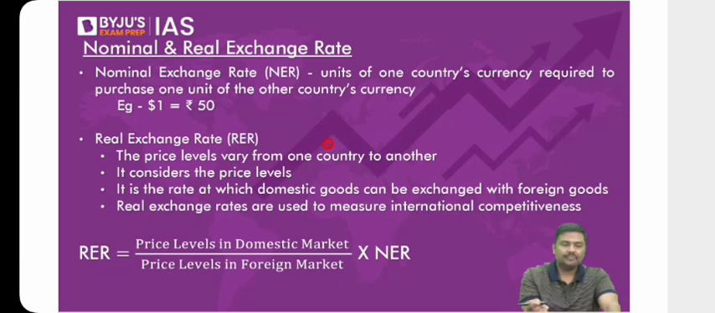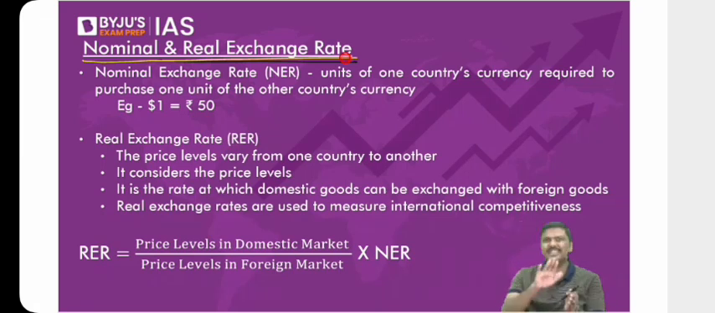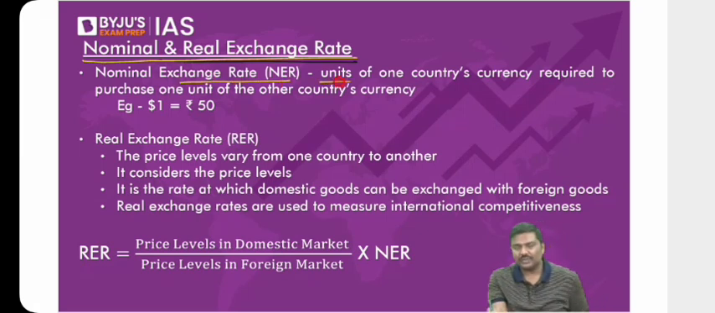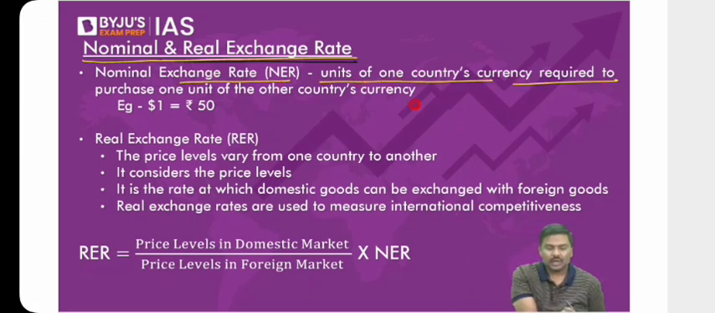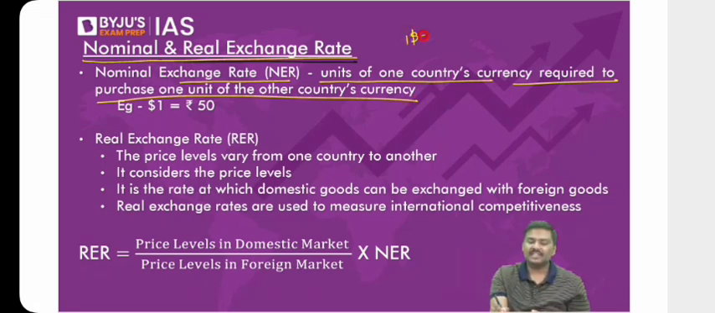Okay, now let's continue. Nominal and real exchange rate. What is the nominal exchange rate? We have been discussing the idea of nominal exchange rate so far. It is how many units of a domestic currency are required to purchase 1 unit of foreign currency. For example, open up the newspaper today. You'll see that, let's say, $1 is equal to 78 rupees. Hypothetical number.